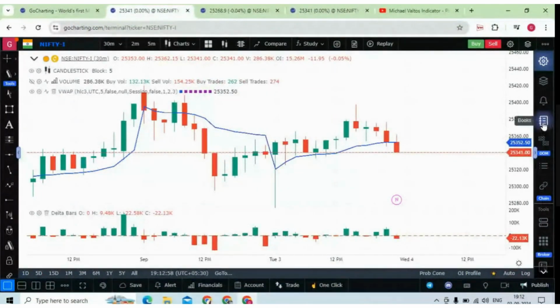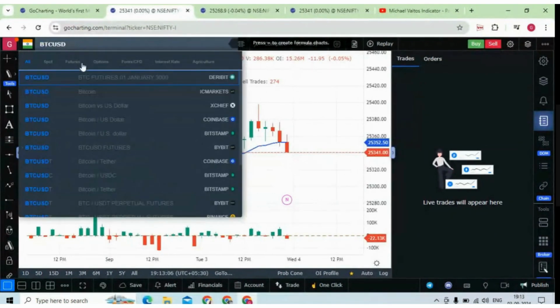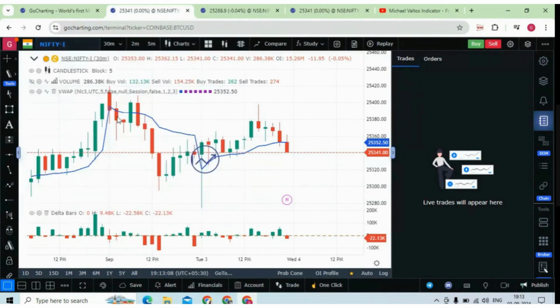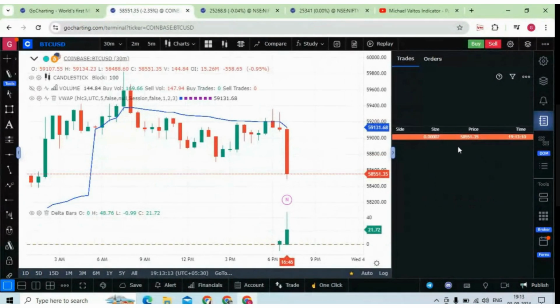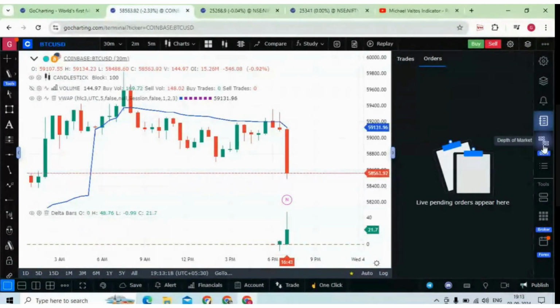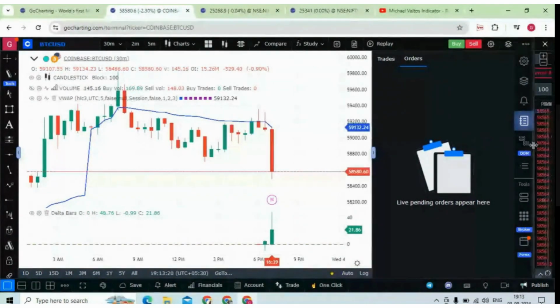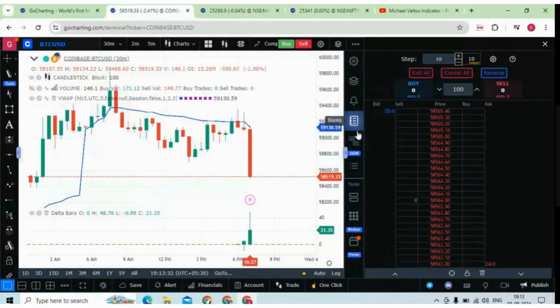Then here we have books. Basically, here the trades will be appearing. For example, let me show you for BTC USD right now. Okay, so all the live trades will be appearing over here, and the orders, the pending orders. You can also see the DOM, that is called depth of market. So the DOM is here, right? Basically this is not available in the Indian market, or you can say the depth is very less, but you can use these features on GoCharting. We have given the provision for that.